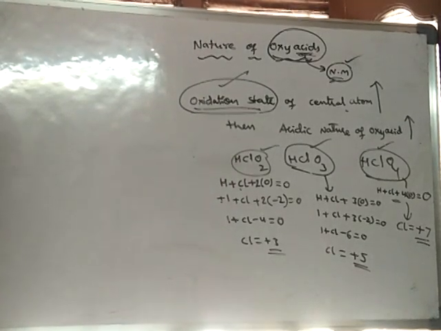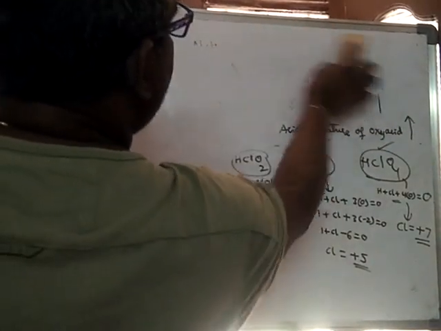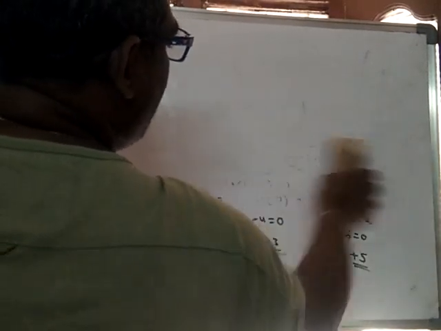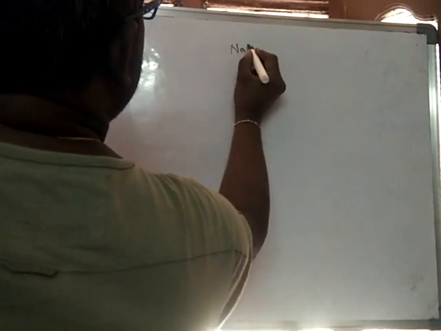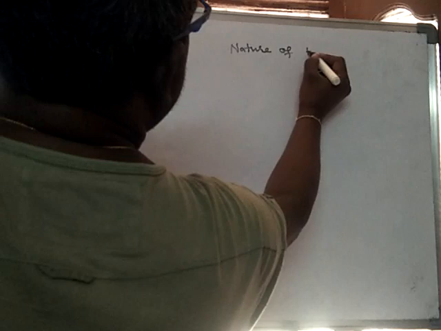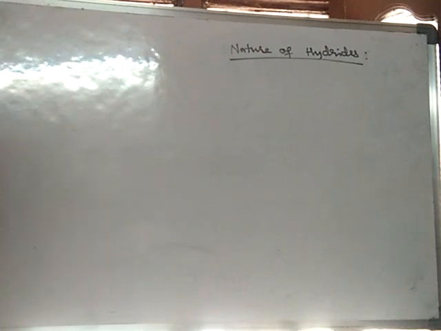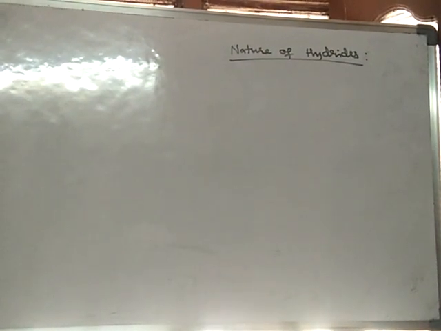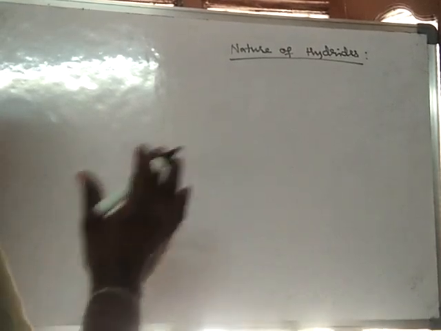Okay. So now let us learn about the nature of hydrates. How do they vary in the periodic table? Nature of hydrates, they change from basic to acidic in a period.